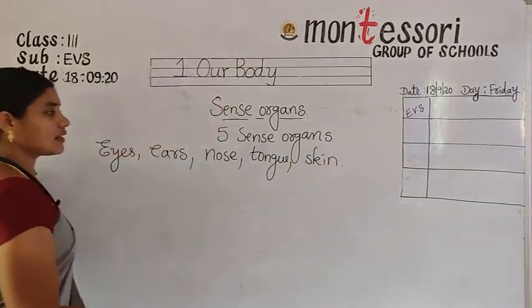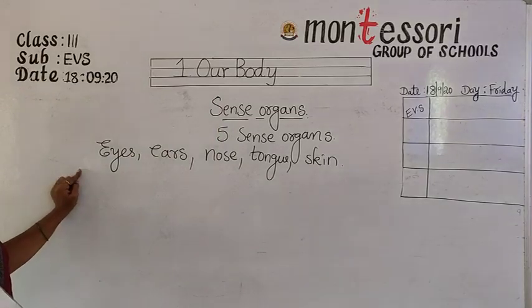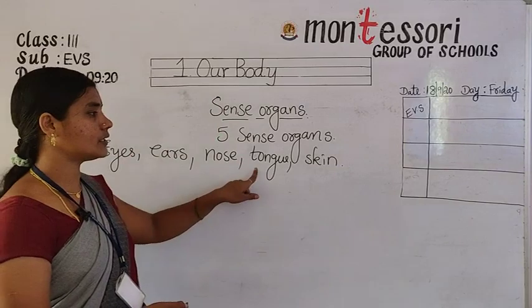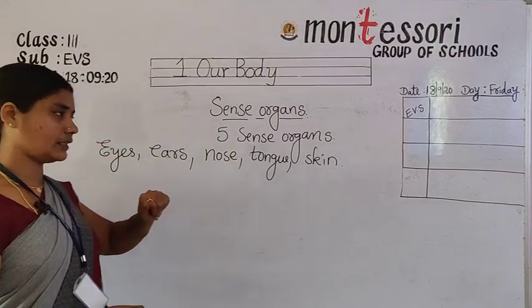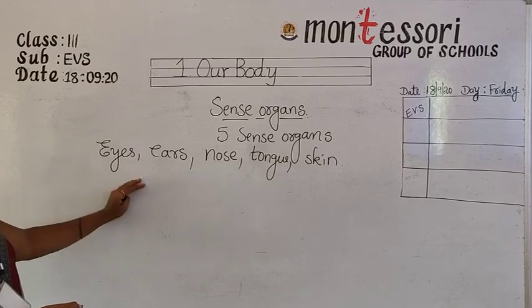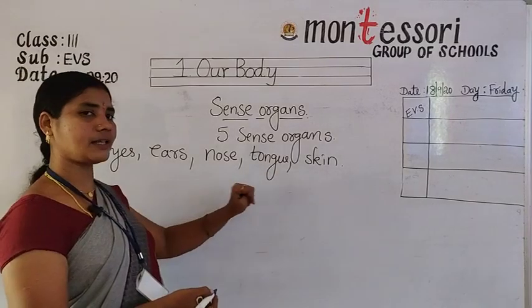Okay, so these are our 5 sense organs. What are the 5 sense organs? Eyes, ears, nose, tongue, skin. We have 5 sense organs: eyes, ears, nose, tongue, skin.